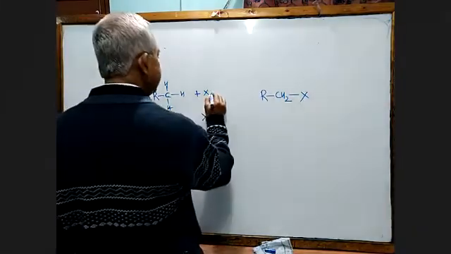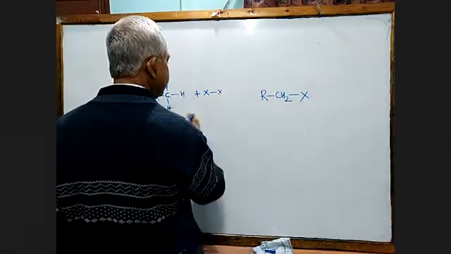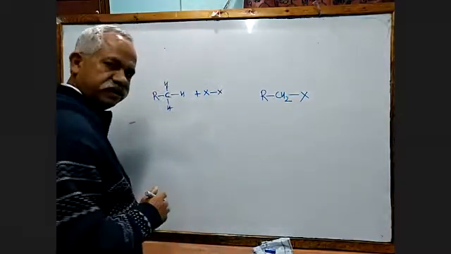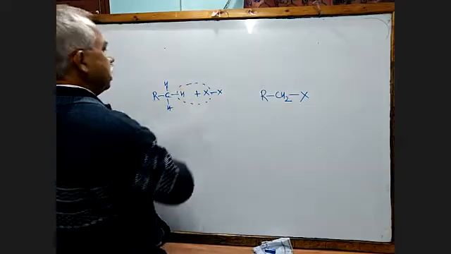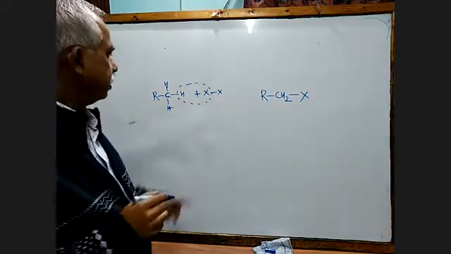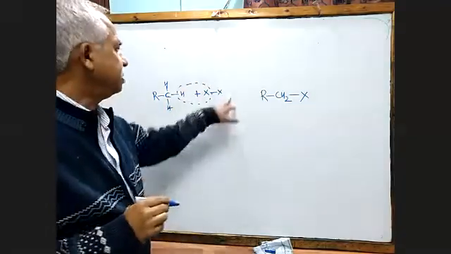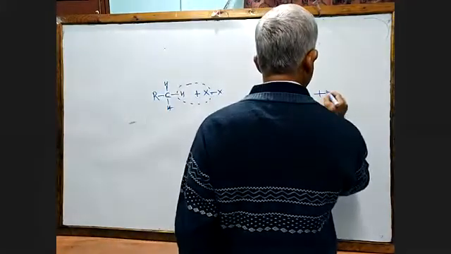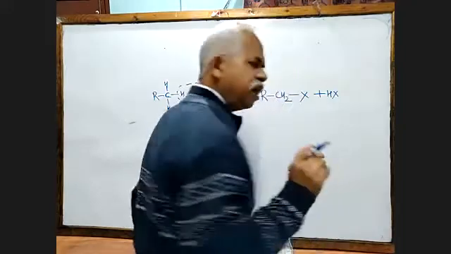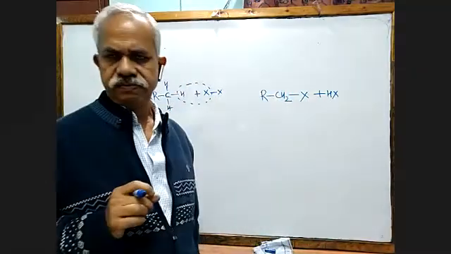Now let me write it. For simplicity, I'll write like this. And what will I do now? I'll do it like this. See, this H and X will go out and this X will take its position. See, use a little bit of your common sense.